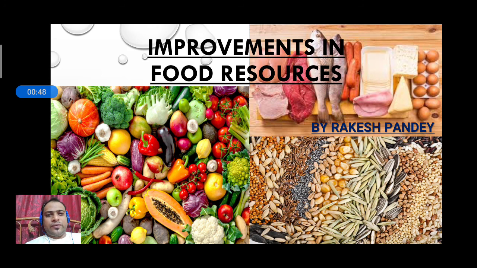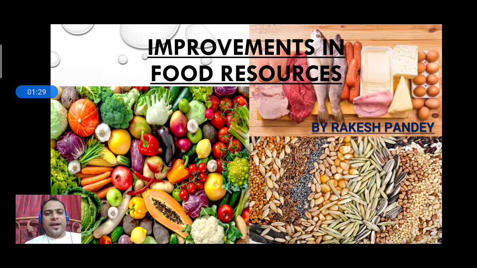Actually, this chapter is quite long, so we'll complete it part-wise. We have studied this chapter in class 8 also, where we studied crop production and its management. But here in class 9 we need to add some more topics and make improvements in food resources, how to improve our food resources.